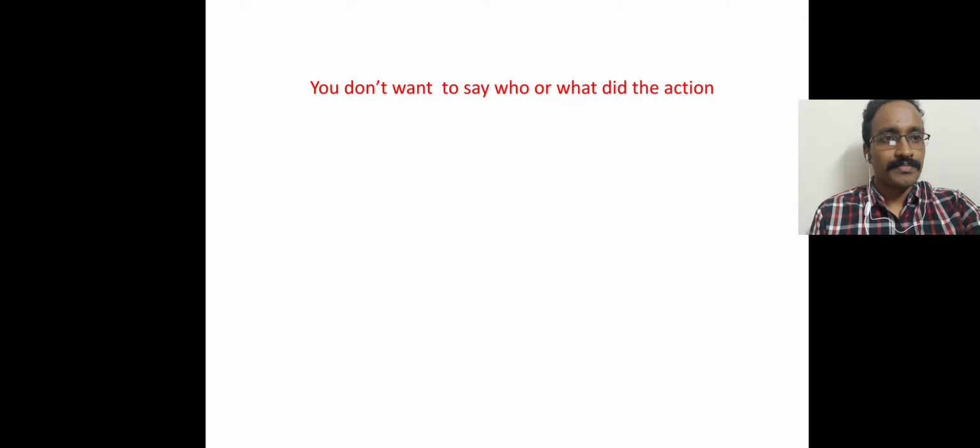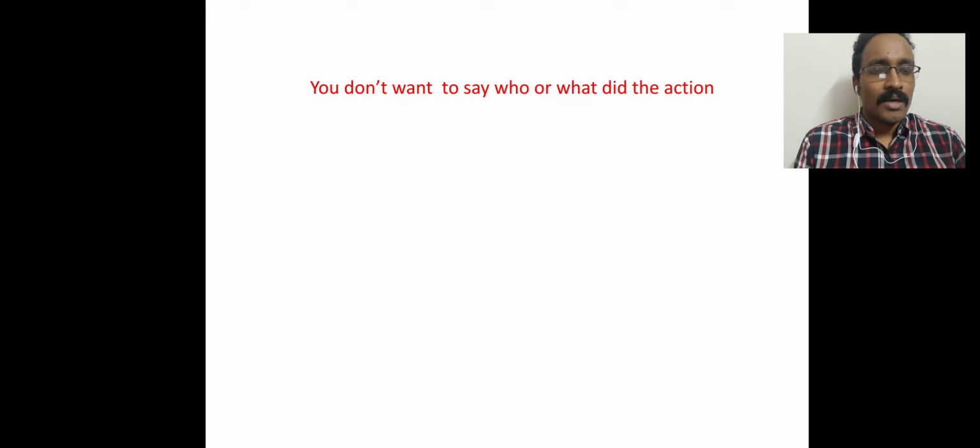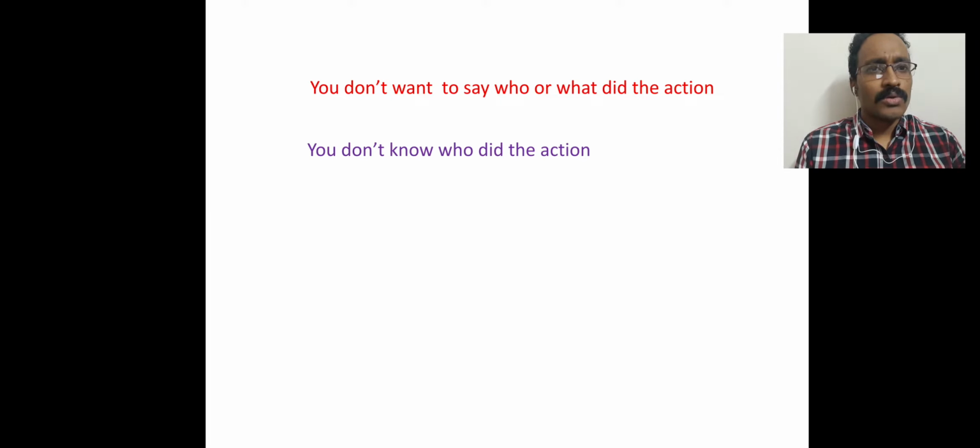First of all, you don't want to say who or what did the action. That means you want to hide the doer. Who did the action you don't want to mention. In that case, we use passive voice. Again, you don't know who did the action. That means the doer or the performer is unknown to you. In that case, we also use passive voice.